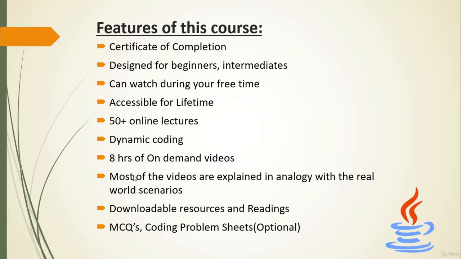Another thing, you'll get a lot of downloadable resources, and you'll get some readings also, so that you can read and understand some short and crispy articles to get more understanding of Java. You can get a lot of MCQs to revisit some concepts again.